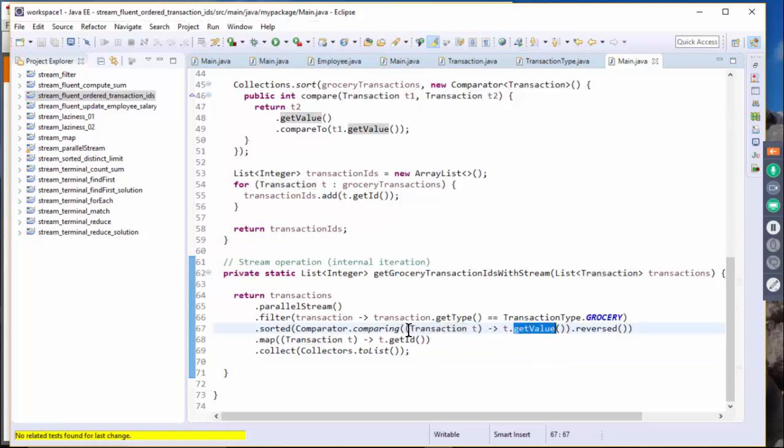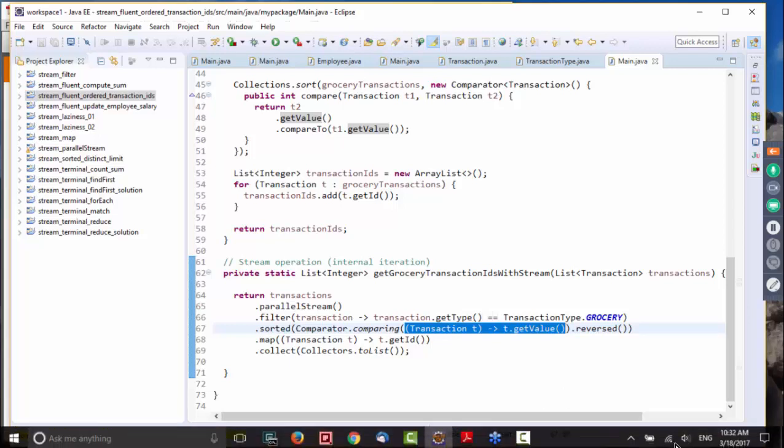Okay, as we're gonna see later on, this could be extracted into method reference like the transaction : get value. And we can see that in the method reference presentation later on.